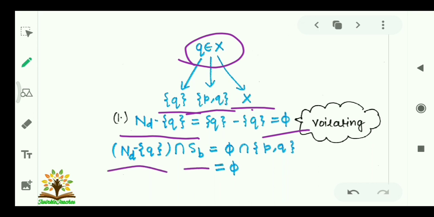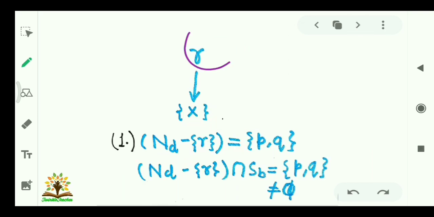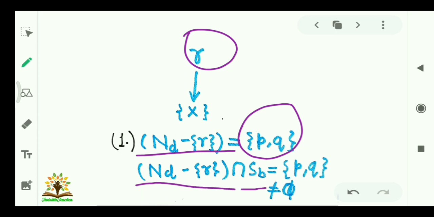So Q is also not a limit point for the set. Come to the next, that is R. The only neighborhood of R is X, and if we exclude the point R from the neighborhood, we will get a set containing two elements P and Q, and taking intersection of this set with SB is {P, Q}, which is non-empty. So what we get, R is the limit point of the set.